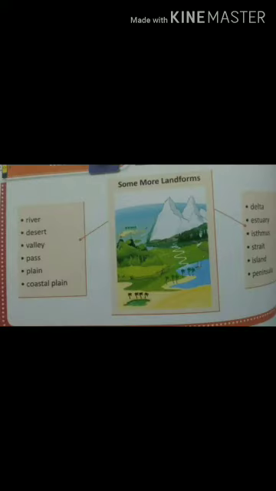Dears, let us recall through the mind map. Some more landforms consist of river, desert, valley, pass, plain, coastal plain, delta, estuary, isthmus, strait, island and peninsula. Okay, now I explain about river.